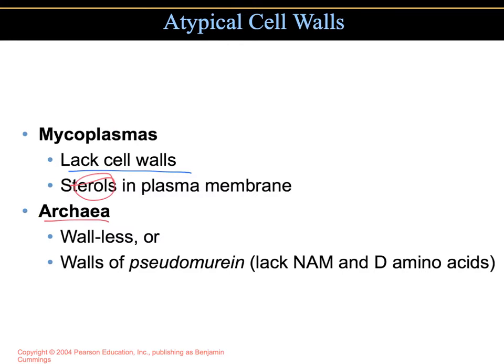Archaea may lack cell walls, so they can be wall-less, or they have unusual walls composed of polysaccharides and proteins. But they're not peptidoglycan. They do contain a substance similar to peptidoglycan called pseudomurein. The pseudomurein does not have the NAM subunits like peptidoglycan. Archaea cannot be gram-stained, but appear gram-negative because they do not contain peptidoglycan.